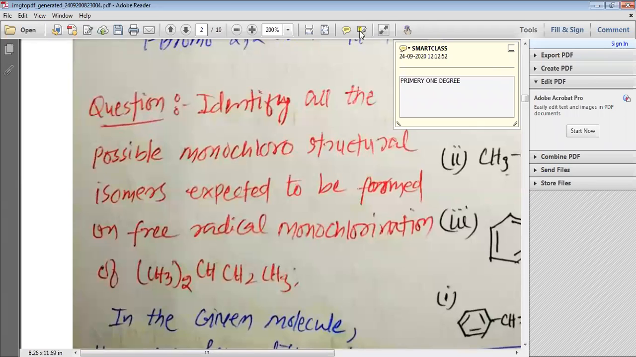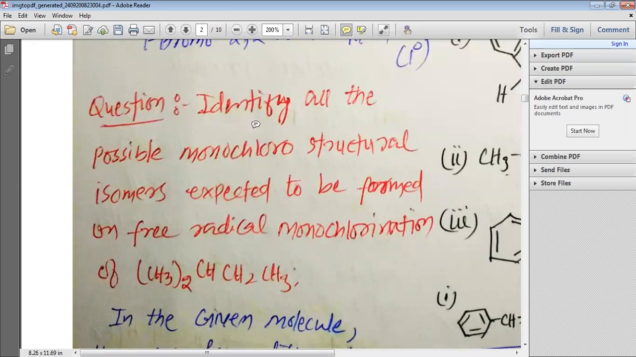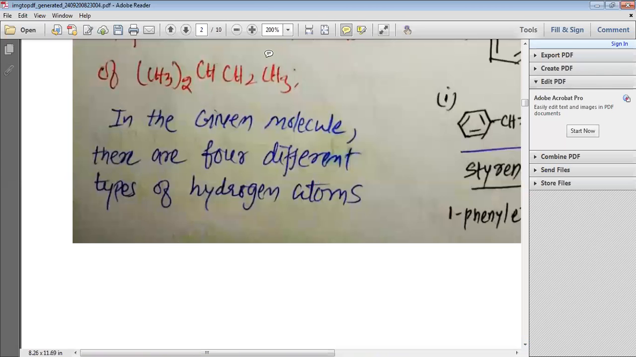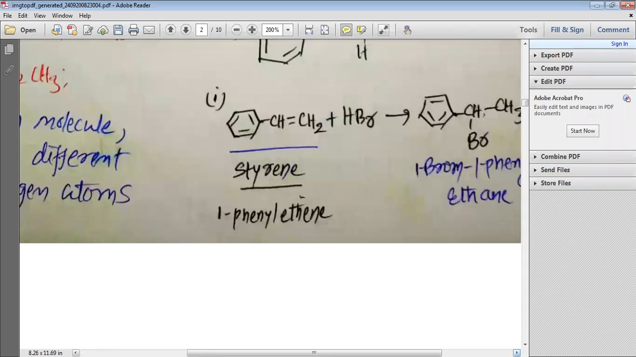Let us look at the next question. Identify all the possible monochloro structural isomers expected to be formed on free radical monochlorination of CH3CH2CH(CH3)2. So think about what happens if we do the monochlorination of this compound. In the given molecule, there are 4 different types of hydrogen atoms. Let us look at that.